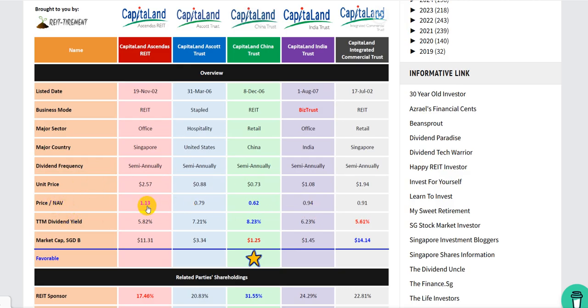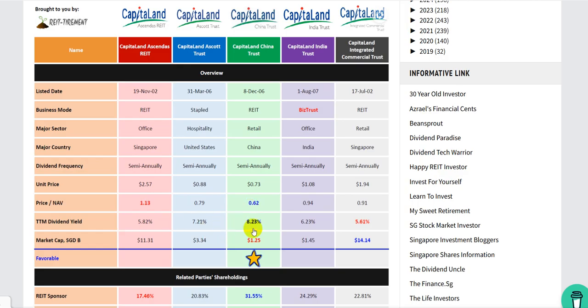Price over NAV, the most expensive one is Ascendas, because 1.13 means that for $1 worth of Ascendas, let's say you strip it down, sell off all its buildings and pay off all its debts, whatever is left over is $1 per share. You are actually paying $1.13 for that, so you are paying a premium for Ascendas REIT shares. The rest are below 1, which means that supposedly they are cheap. China Trust is the cheapest at 62 cents for $1 of CapitaLand China Trust.